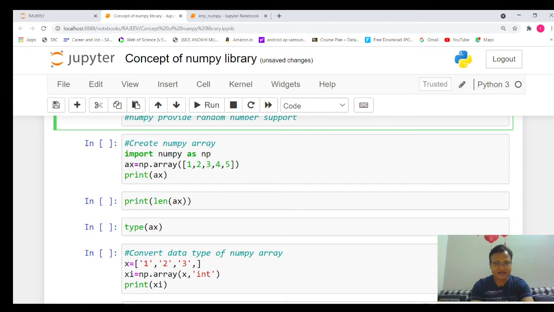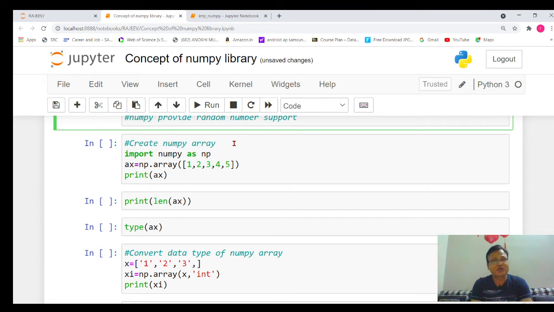So let's learn how to implement the concept of NumPy in Python. First thing we will learn is how to create a NumPy array. NumPy is not a standard library, meaning it is not available or installed when we install Python.